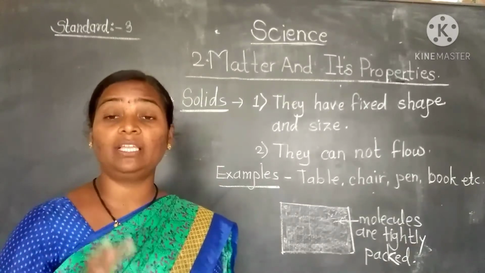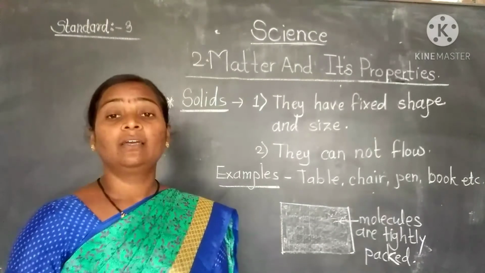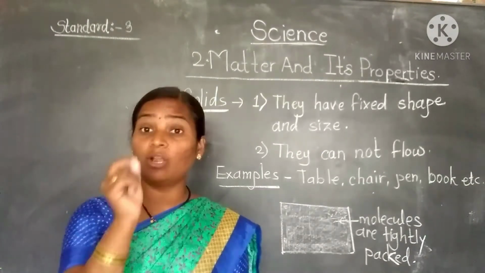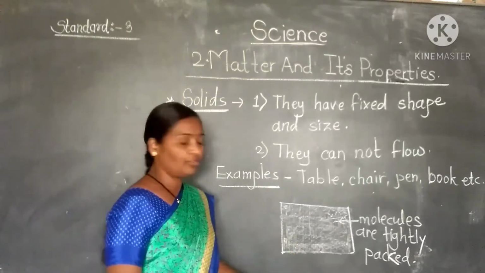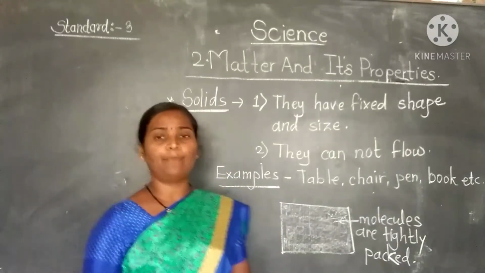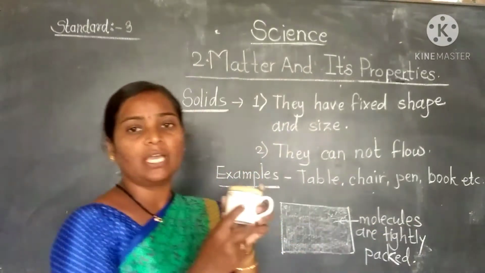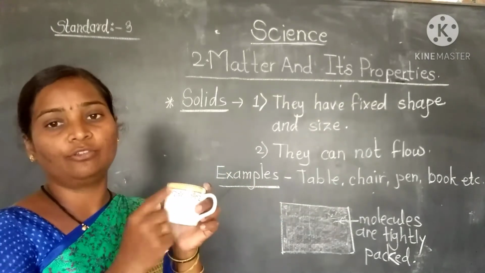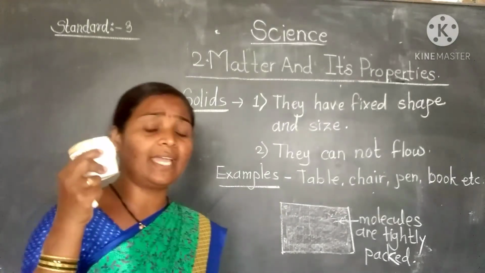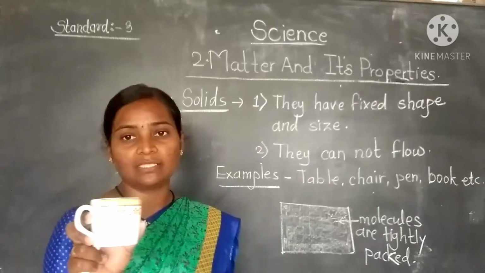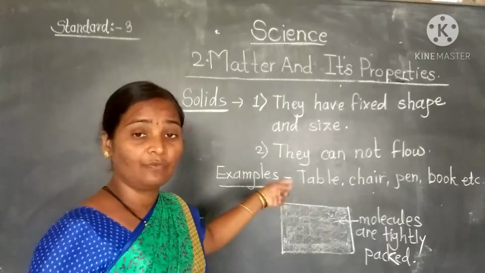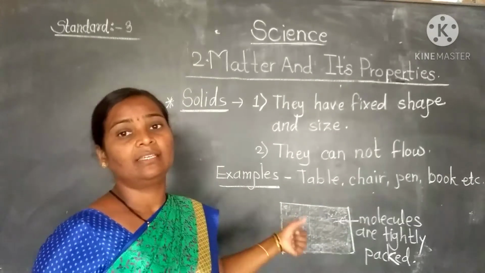In this way, any matter having small structure, small particles, those are called molecules. Those molecules are tightly packed in solids. ये बहुत tightly packed होते हैं, लूज नहीं हैं. ये जो बना है कप, इसके अंदर tightly packed molecules हैं. लूज होता तो वो किधर भी जाता, मतलब उसे शेप नहीं मिलता. शेप एंड साइज के लिए मॉलिक्यूल्स कैसे होने चाहिए? Tightly packed, tightly packed, which is the most important thing in the solid.